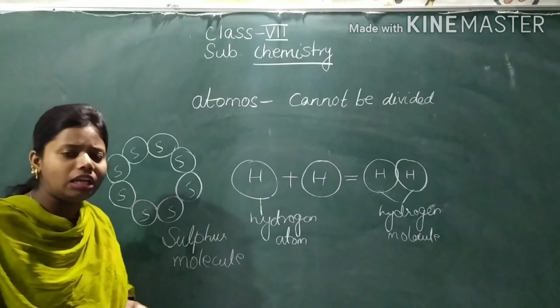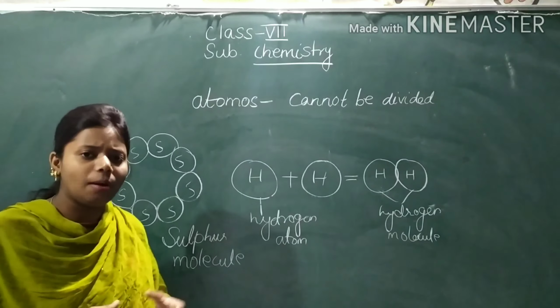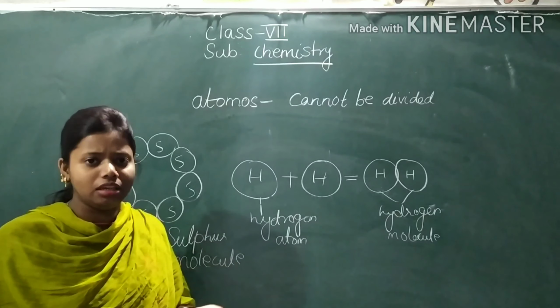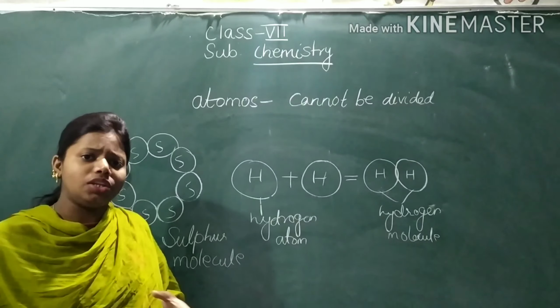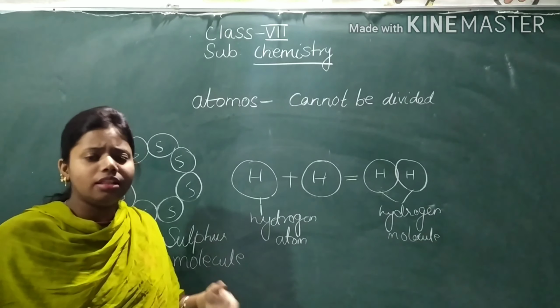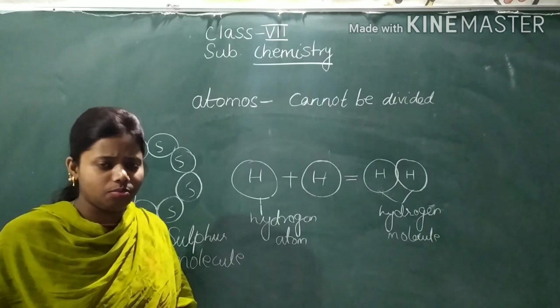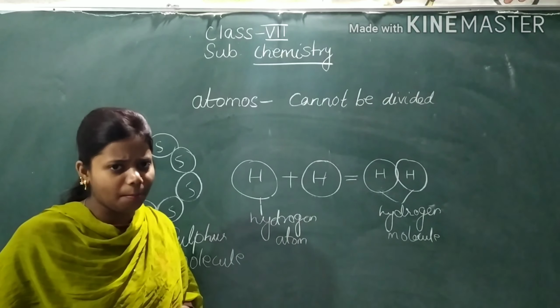But some atoms of elements don't have the ability to combine. They remain as single atoms, like helium, argon, krypton and so on. Their atoms do not have the ability to combine and form a molecule. That is why they remain as single atoms. Now let's see our next topic, that is compounds.